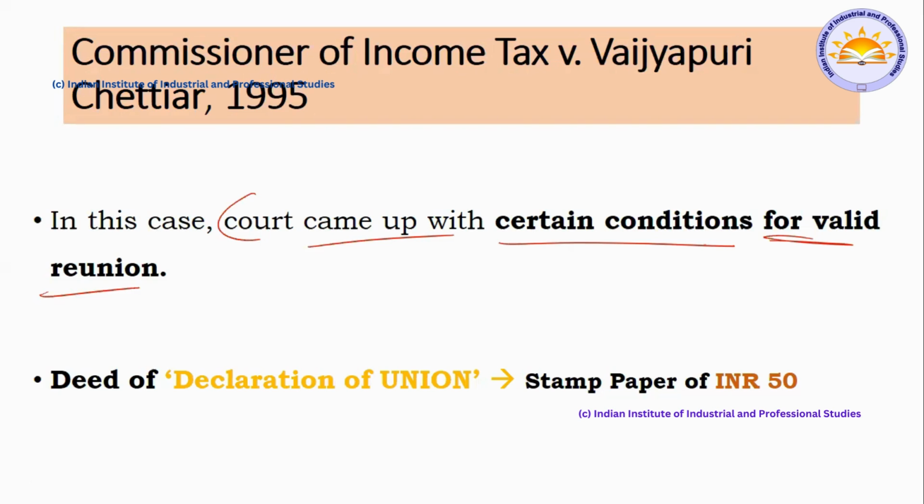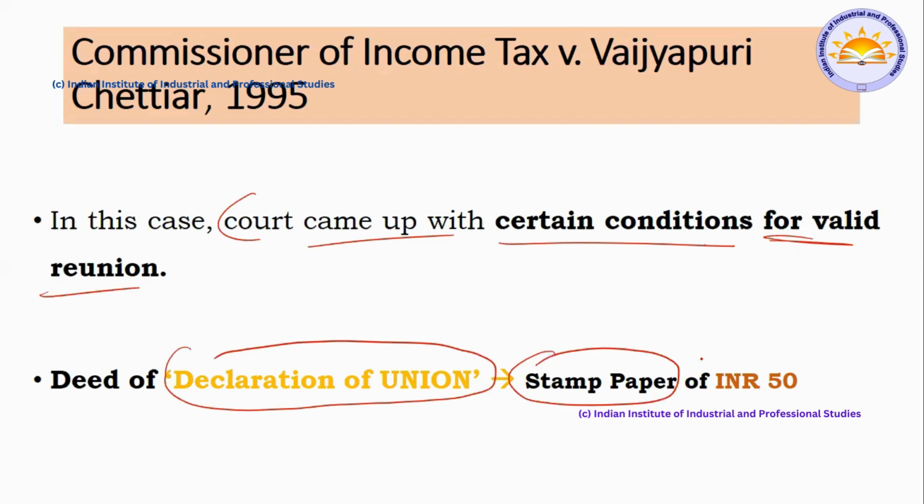Only when there is a deed executed, very important, a deed of declaration of union, which should bear a 50 rupees stamp paper. They have to execute a deed of declaration of union. Only then will such union be considered valid.